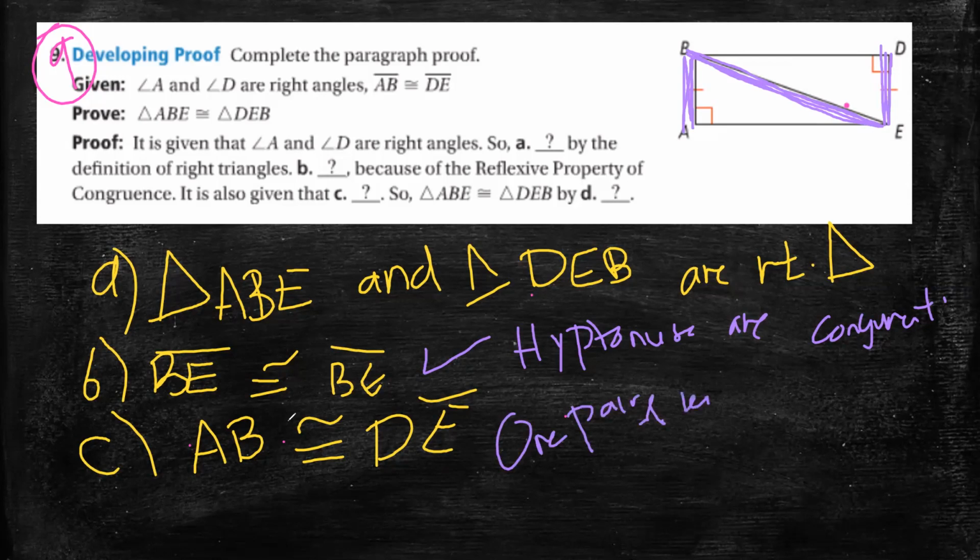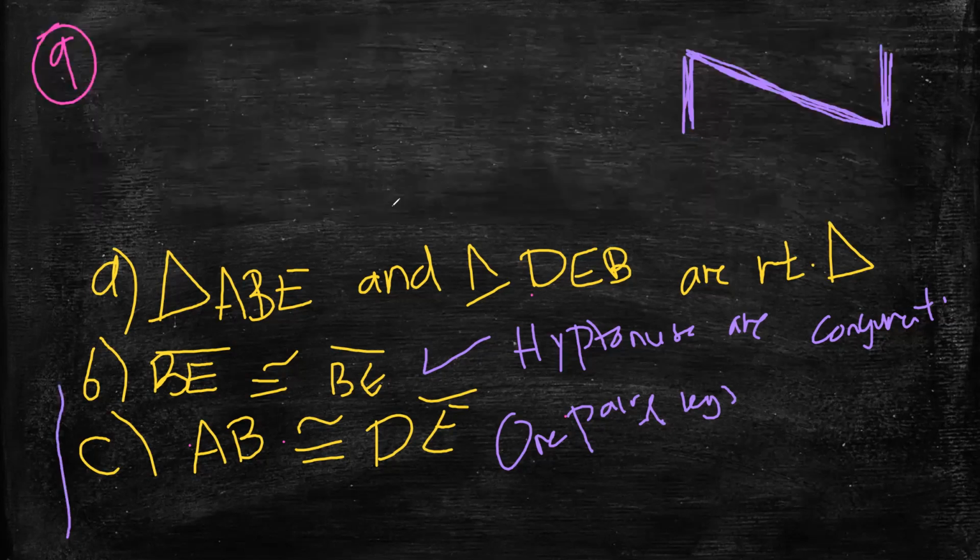So I can conclude now that triangle ABE is congruent with triangle DEB by what? What do you have to write in D? By the HL theorem. So in D here, you write by HL theorem.